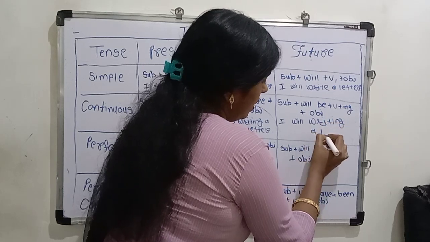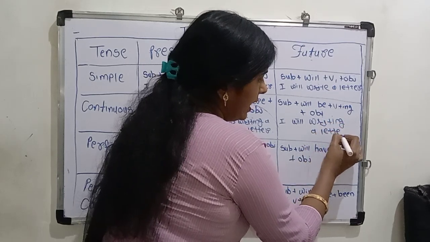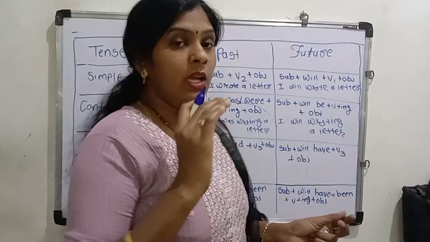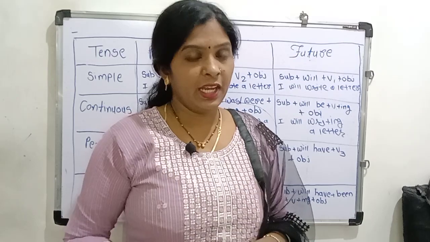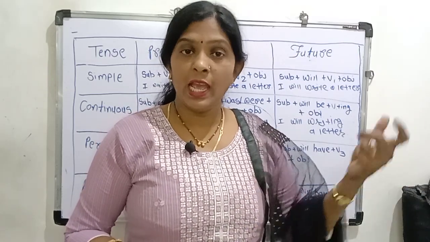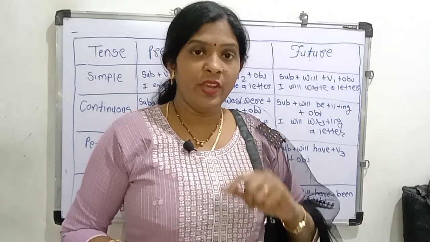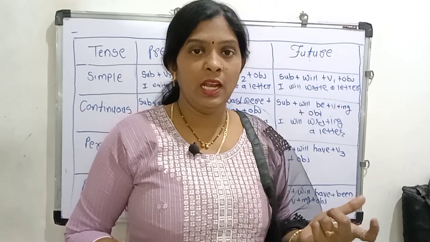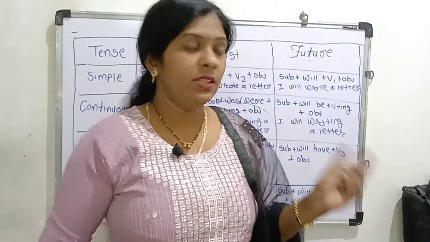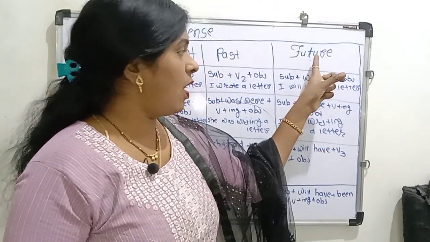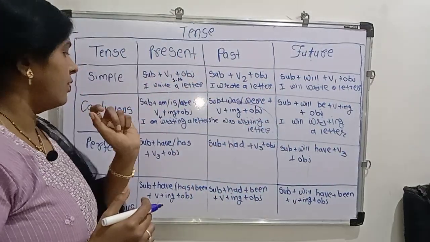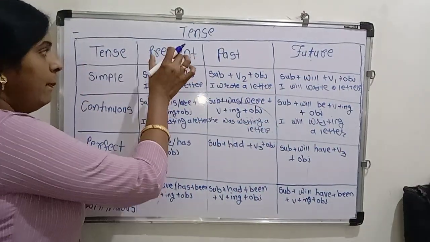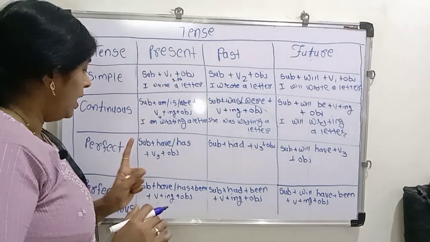I will be writing a letter, she will be writing a letter, they will be writing a letter, I will be helping a poor, we will be buying a car. These are more examples of future continuous. After future continuous, we are learning present perfect.